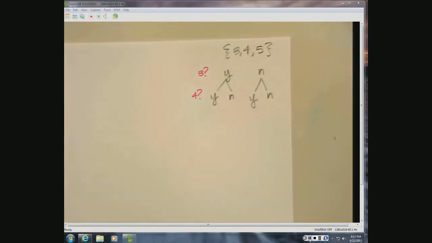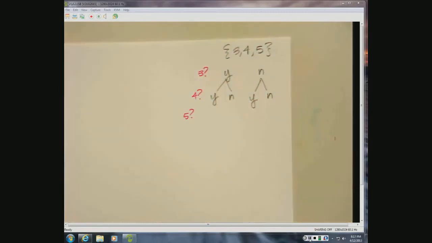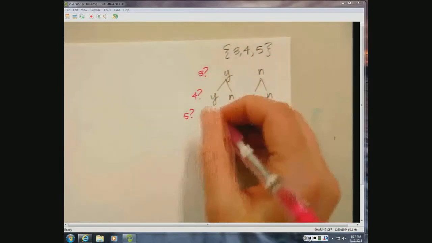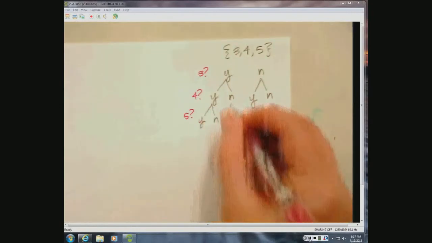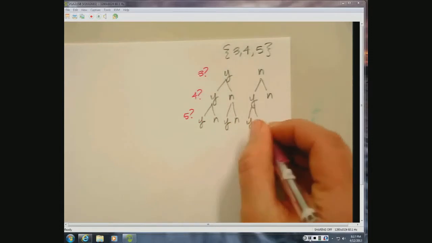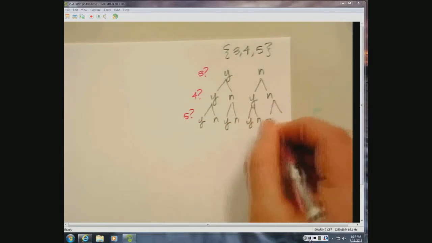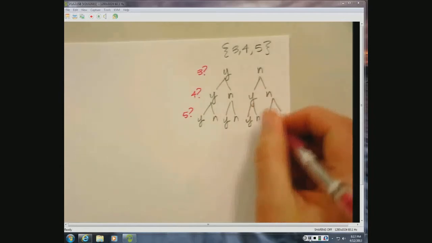So then we ask ourselves, okay, well, what about 5? Is 5 in the new subset? And 5 might be, or 5 might not be, on every branch.